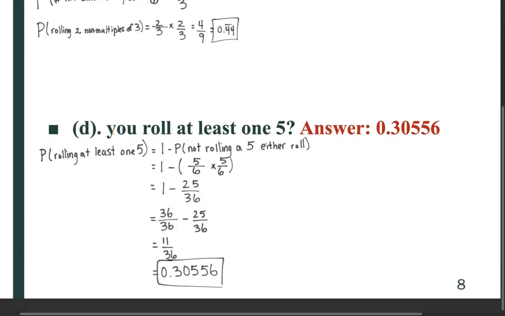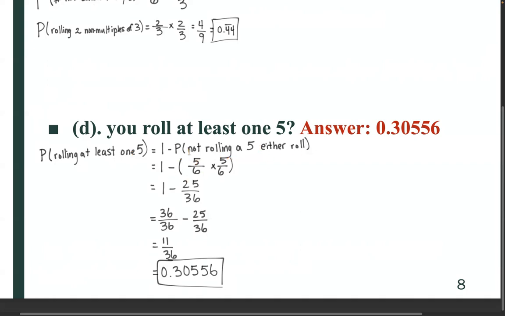What is the probability that you roll at least 1 5? So here we can use the complement rule, where the complement of rolling at least 1 5 would be not rolling a 5 on either roll. So the probability of rolling at least 1 5 equals 1 minus its complement, which is the probability of not rolling a 5 on either roll.